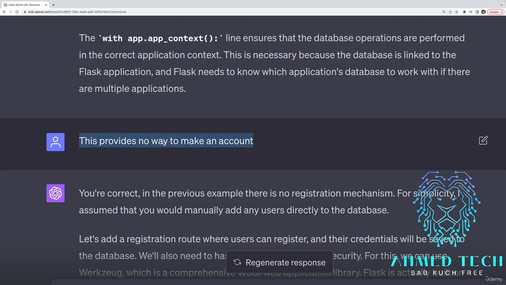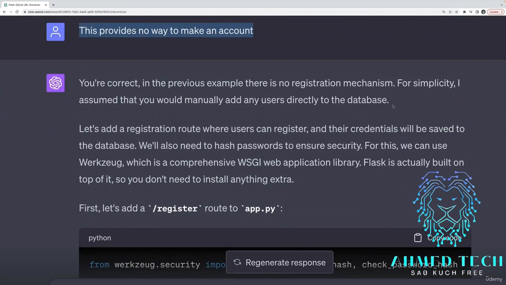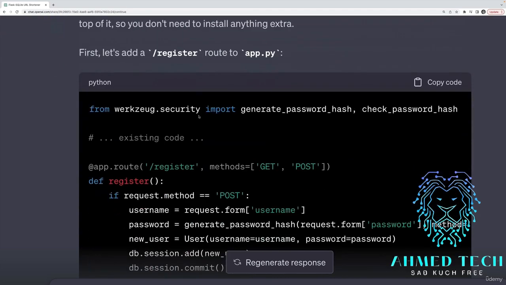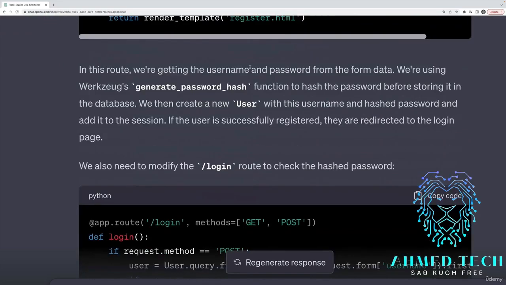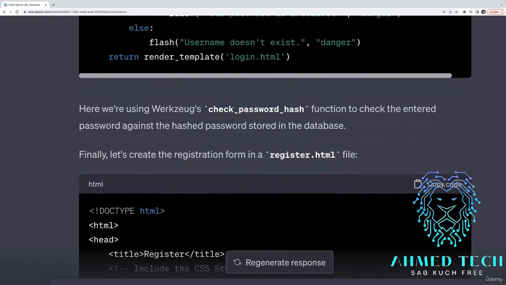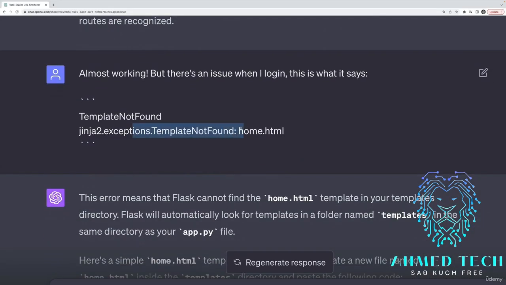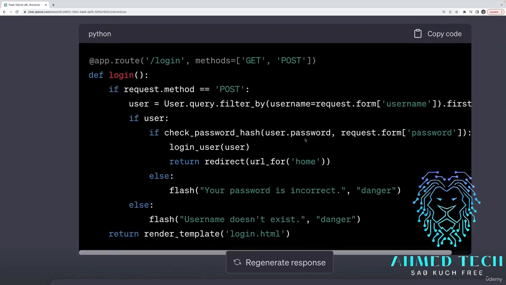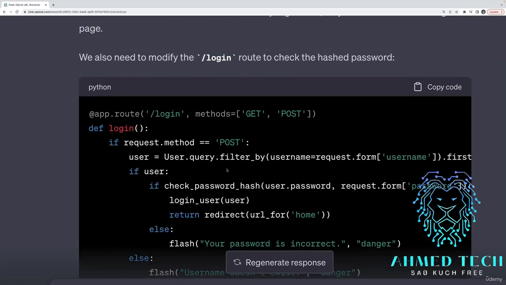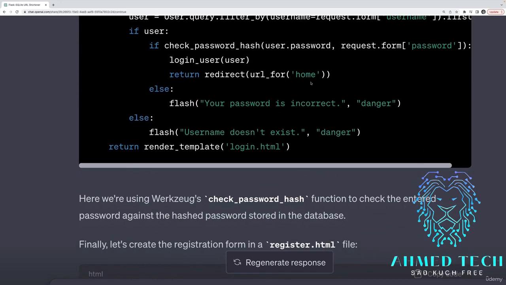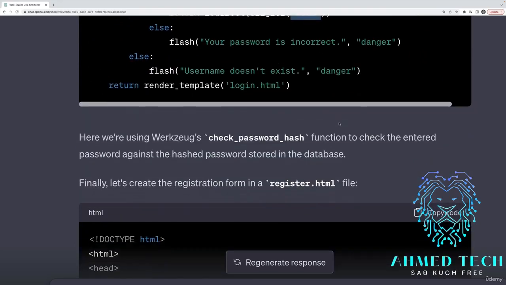Then I said, all right, we have authentication. Theoretically, right, we have our routes, but there's no way to actually register. And it said, oh, I assumed you would manually add users to the database. So then it gave me a register route. It created the template for me. I went through all of this, and it works fine enough. You can register. But then I got another error, template not found. And it turned out that it was redirecting me to a route and a template that didn't exist. It keeps referencing home, which it never told me to actually create.